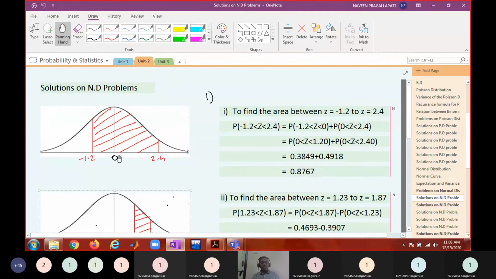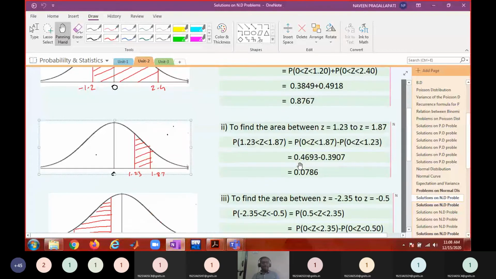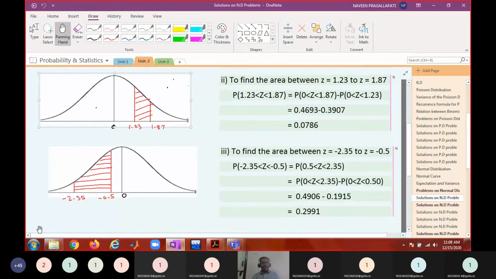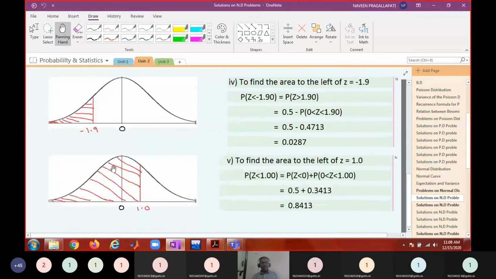The area between minus 1.2 and 2.4 is the probability that z takes a value from minus 1.2 to 2.4. In a similar manner, if you want this other area, that is 0 to 1.87 minus 0 to 1.23. The difference of these two areas gives the area between them. So using your graphical understanding, you can compute all these normal probabilities.